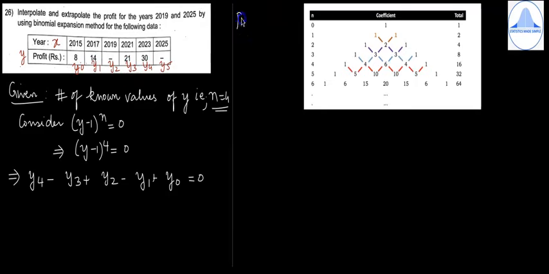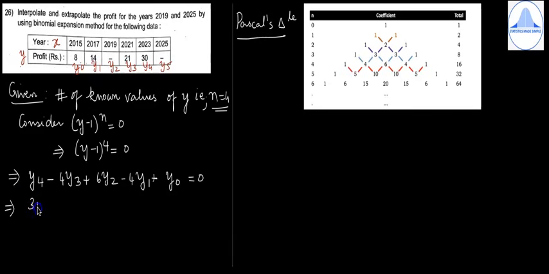Now what you see at this side is Pascal's triangle. Pascal's triangle will help us find the coefficients of this binomial expansion. Because n is equal to 4, the coefficients are 1, 4, 6, 4 and 1. So here we have 1, next you write 4, then 6, 4 and 1. Whether we write 1 or not doesn't matter. Now see the table and substitute the values.